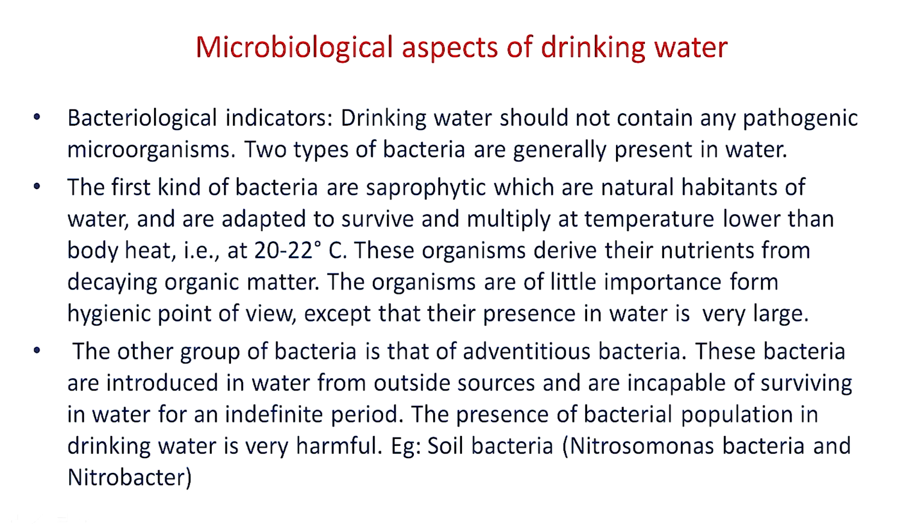Now we will discuss microbial aspects of drinking water. There should not be any type of bacteria present in the drinking water. However, mostly two types of bacteria are present in drinking water. First are the natural inhabitants, which mainly consist of saprophytic bacteria that grow and multiply in the temperature range of 20 to 22 degrees Celsius. These organisms derive their nutrients from the decaying organic matter present in the water.